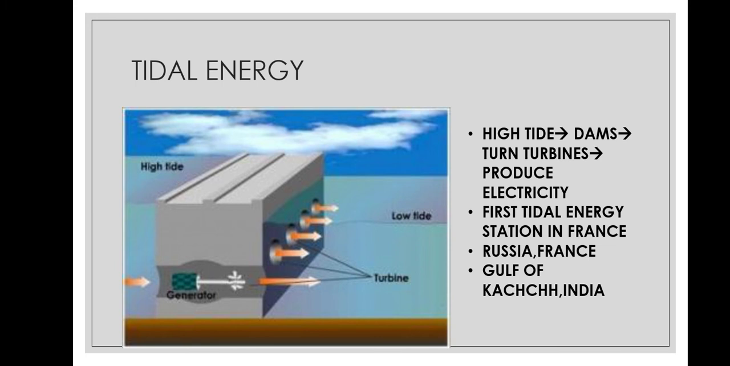In previous class, you have read about high tides and low tides. Energy from these tides is used to generate energy known as tidal energy. The first tidal energy station was built in France. Russia, France and Gulf of Kutch in India have huge tidal mill farms.